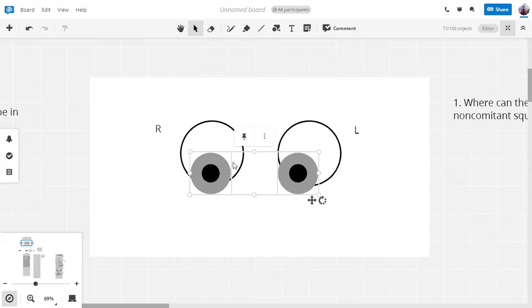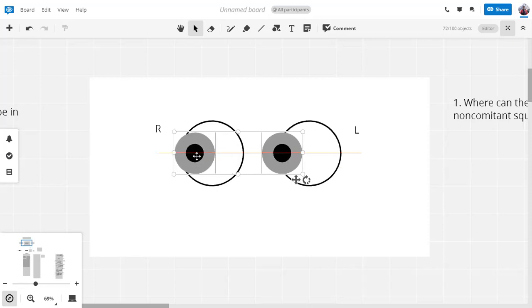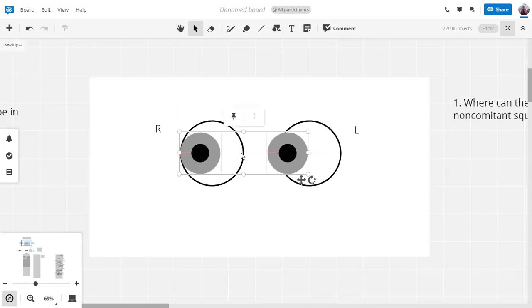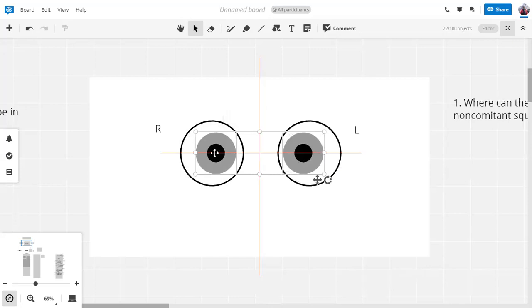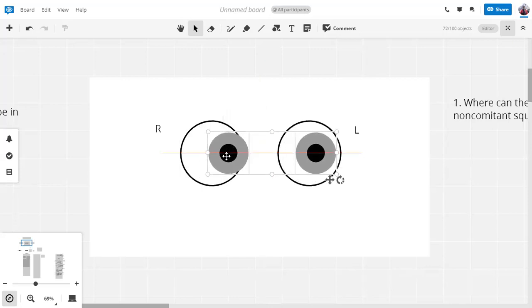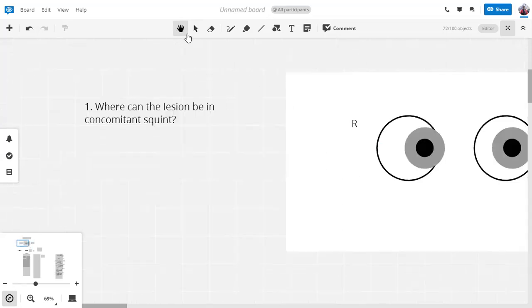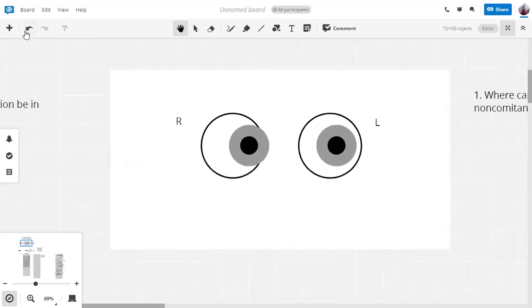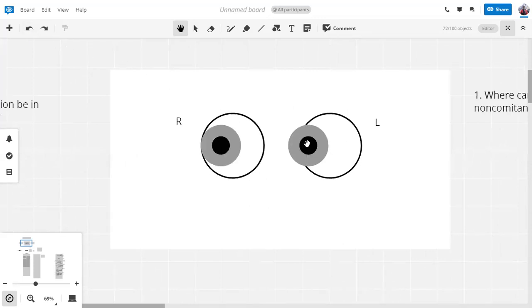If I tell him to look towards the right, the abnormal relationship is still maintained in this gaze. It doesn't mean the eye will go out, but it will be more deviated. Similarly, if I tell the person to look towards his left, that abnormal relationship will still be maintained. So when the abnormal relationship is maintained in all directions of gaze, the squint is called a commitment squint. I hope you've understood this now.